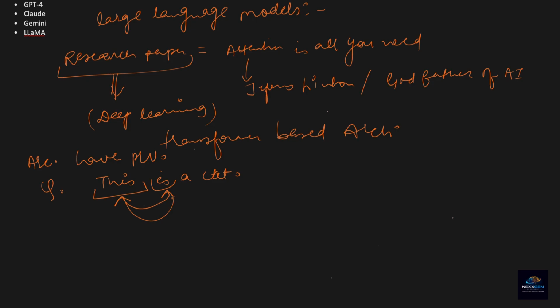But in a transformer, when the model understands the embeddings of this, and when the model understands the next token, the model has already got the context of this as well. So it's not forgetting anything.